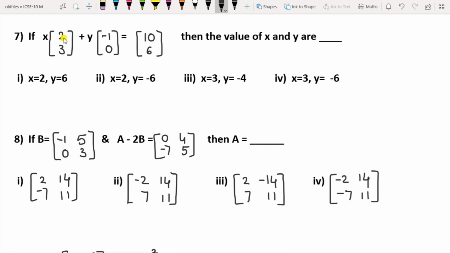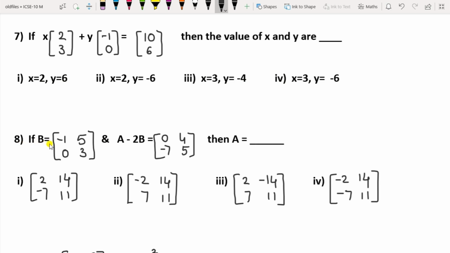Question 7 is if x, 2 by 3 plus y into minus 1, 0 equal to 10, 6, then the values of x and y are dash. So by solving this, you have to find the values of x and y. Either it is x equal to 2 or y equal to 6, x equal to 2 or y equal to minus 6. The third option is x equal to 3 or y equal to minus 4, and the fourth option is x equal to 3 and y equal to minus 6.